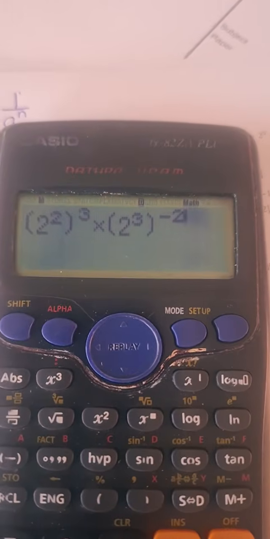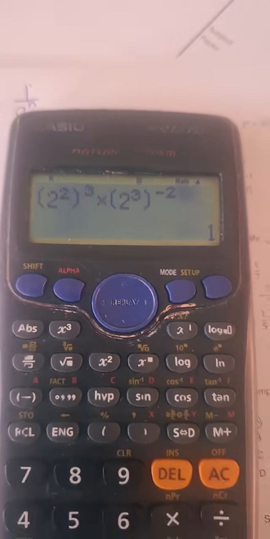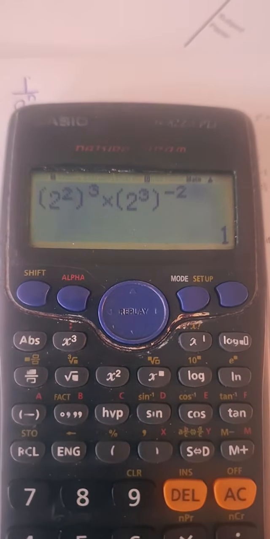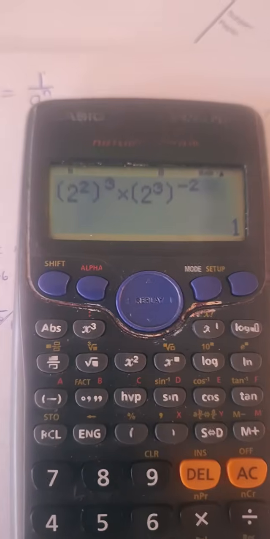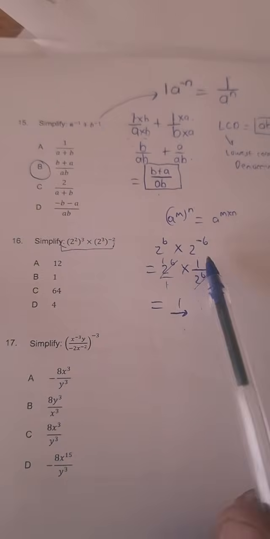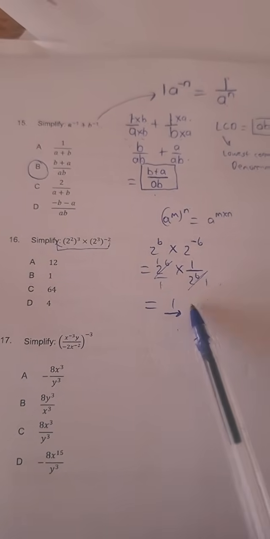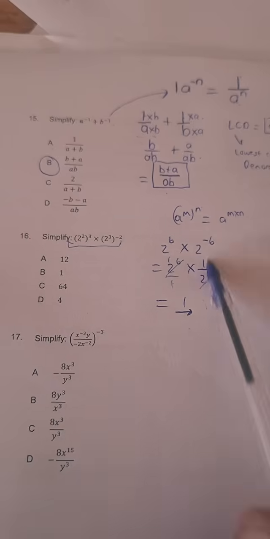You could have done this and done this. Voila, you still get the answer. And you know what, guys? That would have been totally okay because it's a GEC paper with multiple choice questions. But remember, if it was requiring us to actually simplify and write the steps to get the answer, we would have to write the steps.